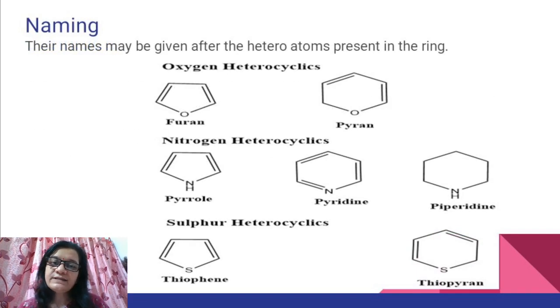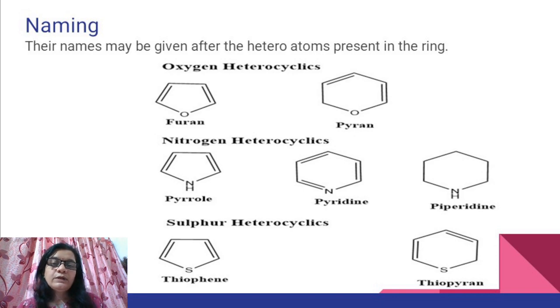So, since these are the main atoms which are involved, if we have a look at the oxygen heterocyclics, here I have illustrated a few examples. Furan and pyran are the two examples of oxygen heterocyclics in which you can see the oxygen replaces the carbon and hydrogen.